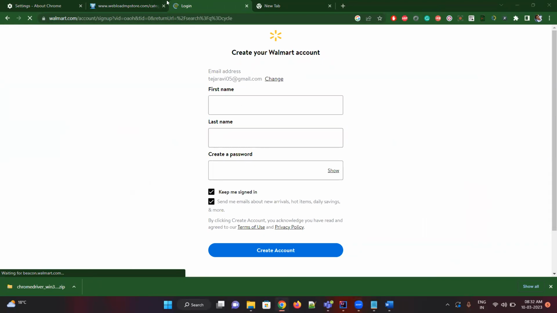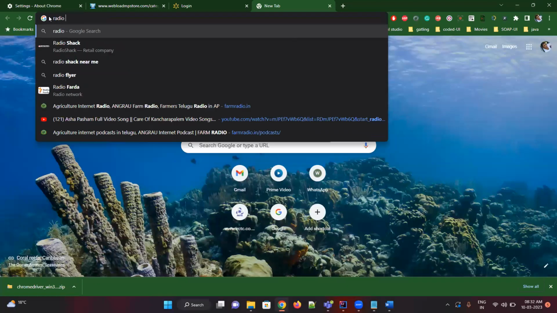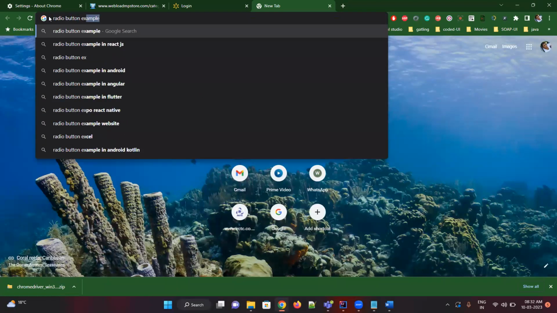Let's see where we can find a radio button. Let's see a radio button example to understand radio buttons.